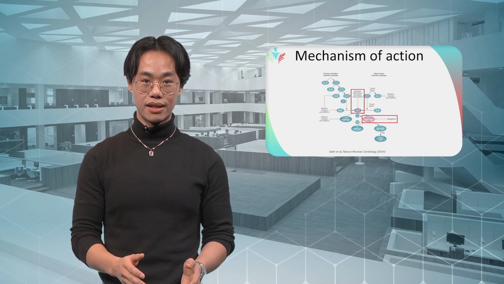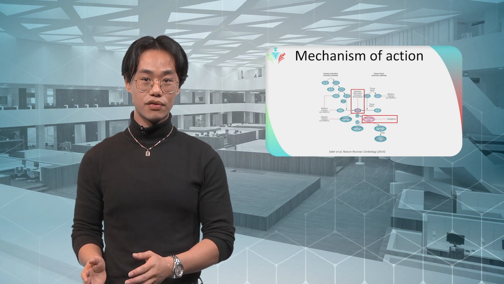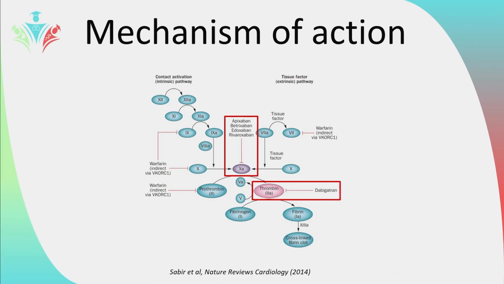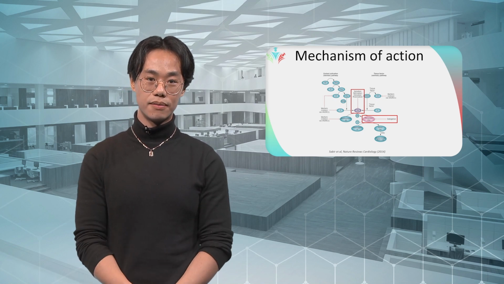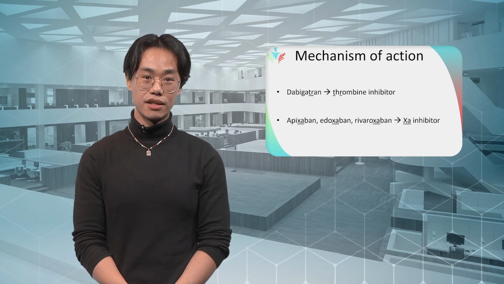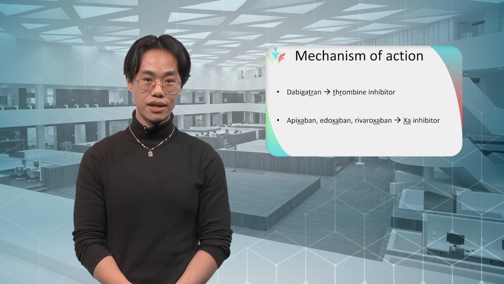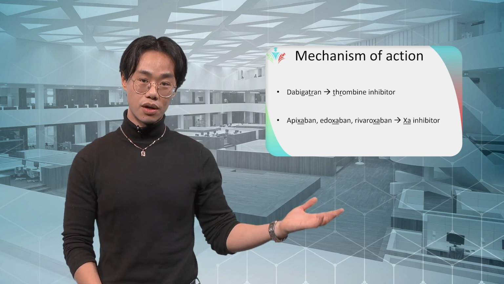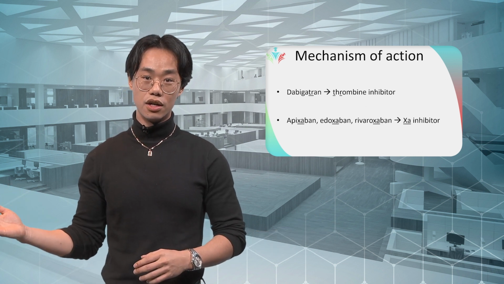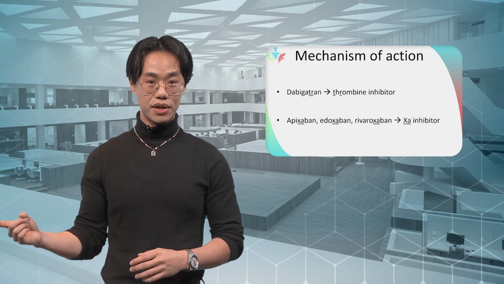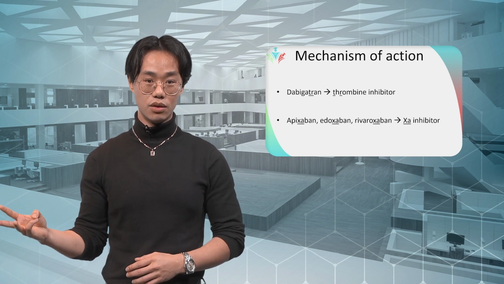Apixaban, edoxaban, and rivaroxaban inhibit fibrin formation through inhibition of coagulation factor 10A, whereas dabigatran inhibits thrombin. The effect of both routes is a decrease in the amount of clots. The difference in the mechanism of action is clearly visible in the name. You have inhibition of thrombin by dabigatran and the inhibition of factor 10A, also written as Xa, by apixaban, edoxaban, and rivaroxaban.